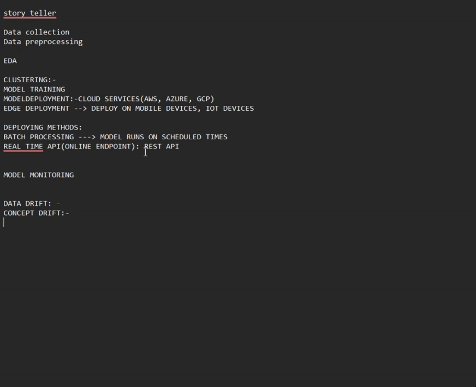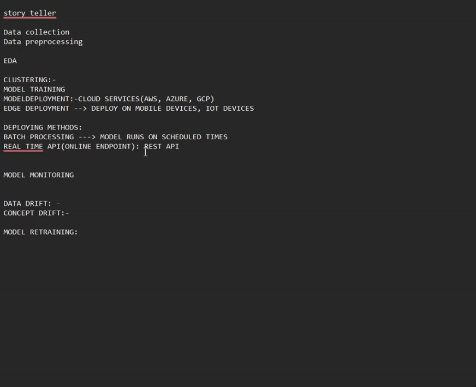We can also monitor the metrics, and if required, we need to retrain the model. Retraining is a very important part, because after certain times we can notice changes in the data and the model accuracy is not as good. In that case we need to retrain the model. You can call this step model retraining. Over time the model requires updates to adapt to new data.